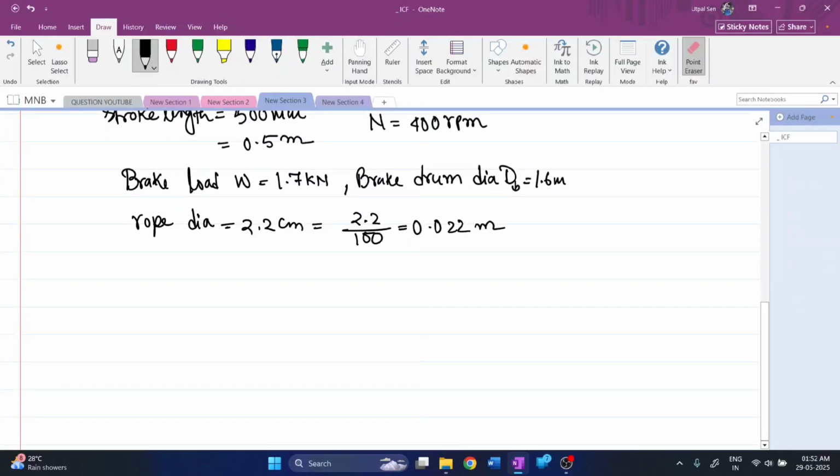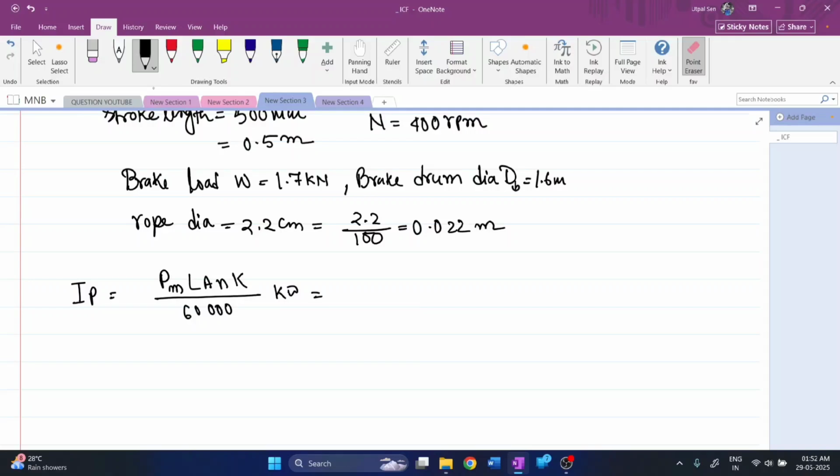So for the indicated power, we have the expression P_m L A N, or we can write it with a small n, divided by 60,000. It is in kilowatts. You can remember it as blank by blank by 60,000. Okay, so here we'll put the values.